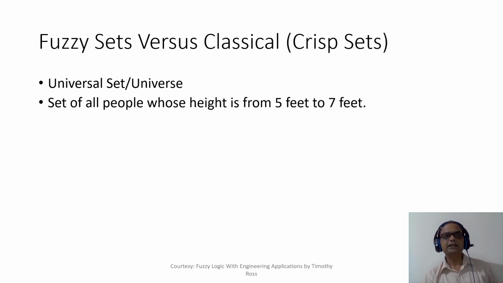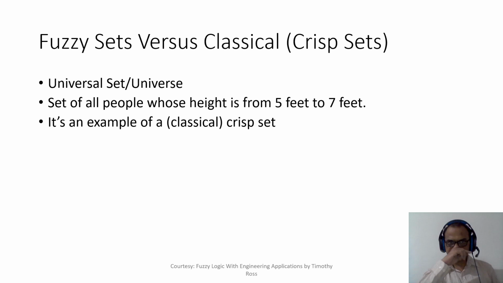So let's take an example. Okay, let's say we have the set of all people whose height is from 5 feet to 7 feet. Now you can see that you can very easily identify whether a person belongs to this set or not. You simply measure his or her height, and if his or her height is in the range 5 feet to 7 feet, the person will be included in that set with full membership, right? With full membership. Whereas if a person's height is less than 5 feet or greater than 7 feet, then the person won't belong to this set. Agreed? Perfect.